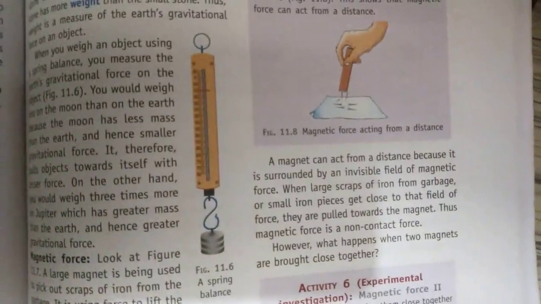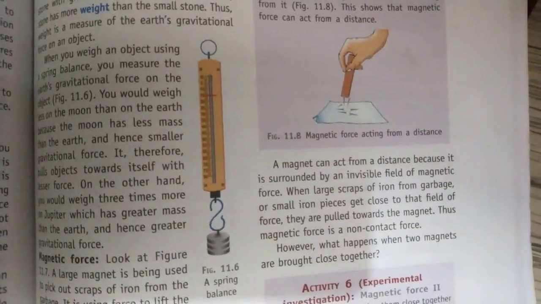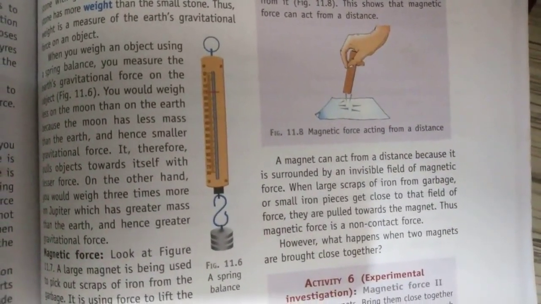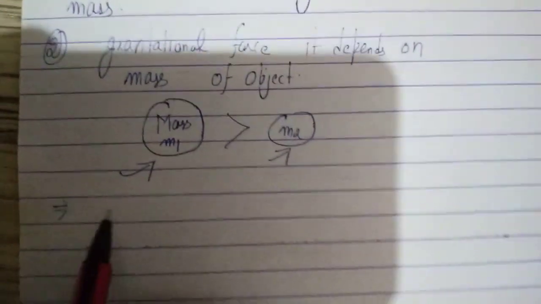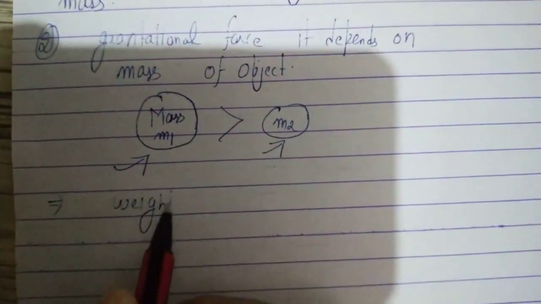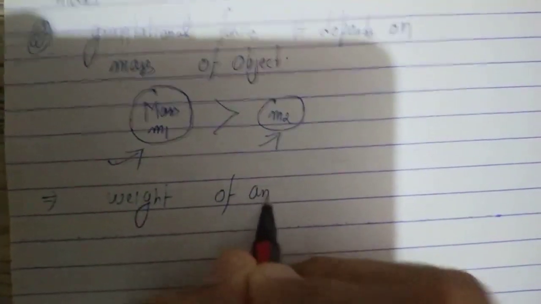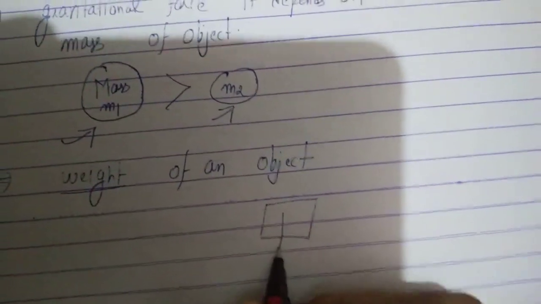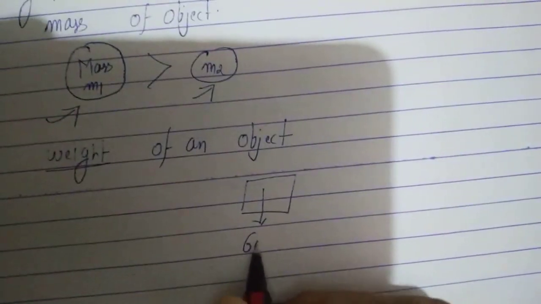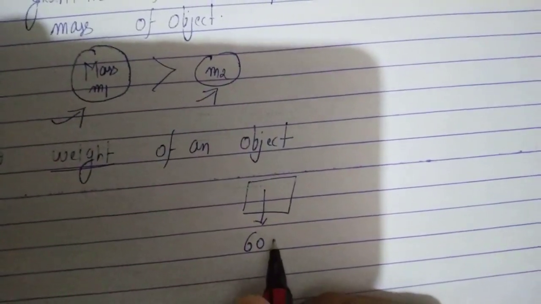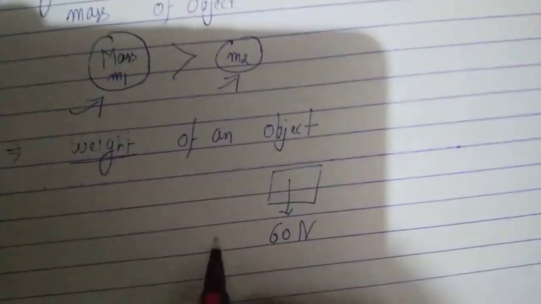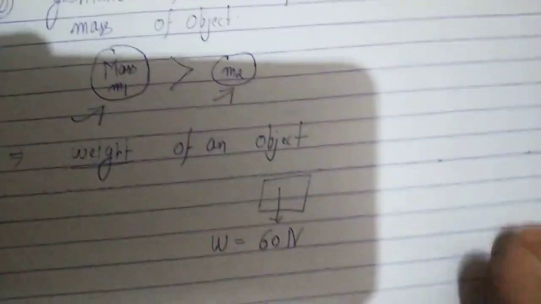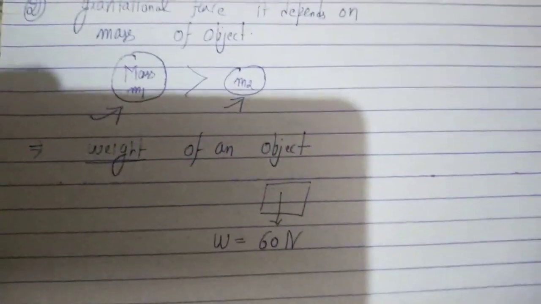This instrument is known as a spring balance, and it is used to measure the weight of an object. Suppose the object has a weight of 60 Newton. So the weight unit is Newton. You will study this in higher classes. Weight is not in kg, mass is in kg.